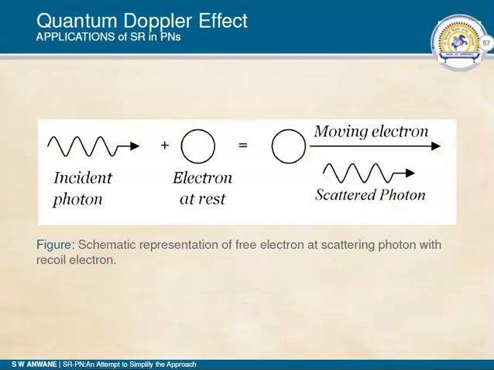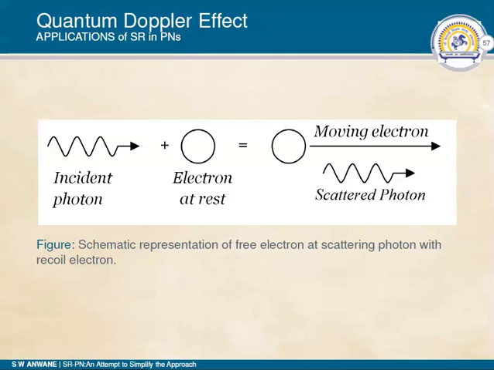Now we are in a position to discuss the quantum Doppler effect, wherein we incident a photon on an electron at rest, and as a result we obtain a moving electron and a scattered photon. In the earlier application we talked about complete absorption of the incident photon.